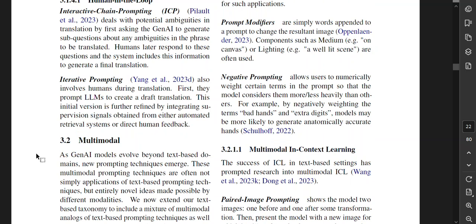Prompt modifiers are simply words appended to a prompt to change the resultant image. Components such as medium, on canvas, or lighting, well lit, are often used. Negative prompting allows users to numerically weight certain terms in the prompt so the model considers them more or less heavily than others. For example, by negatively weighting the terms bad hands and extra digits, models may be more likely to generate anatomically accurate hands. Yeah, I've seen some anatomically inaccurate hands with AI-generated art. Nothing like 6 fingers, man.